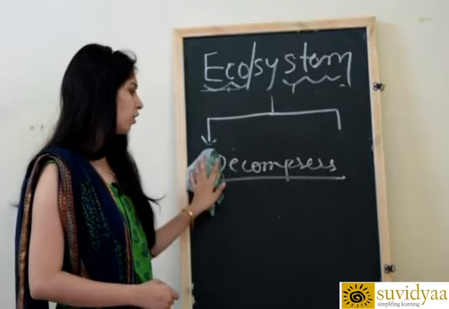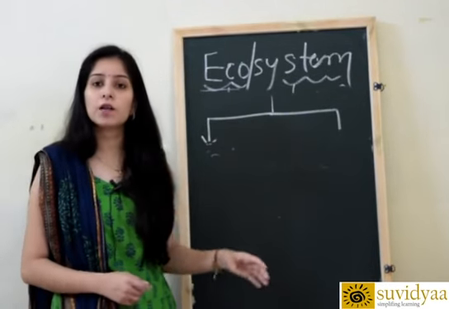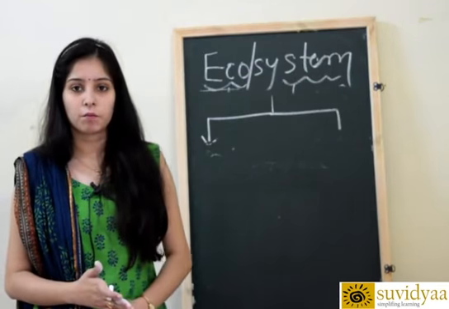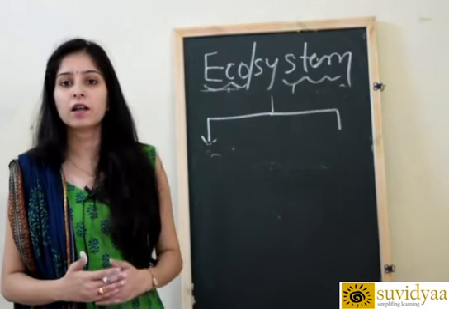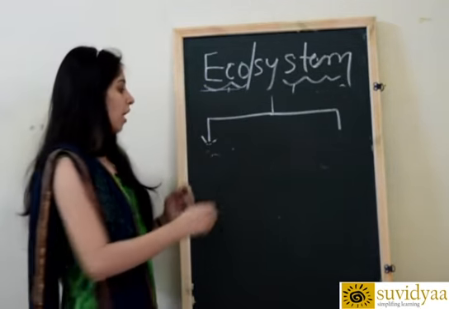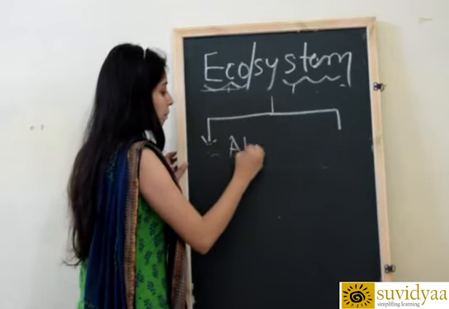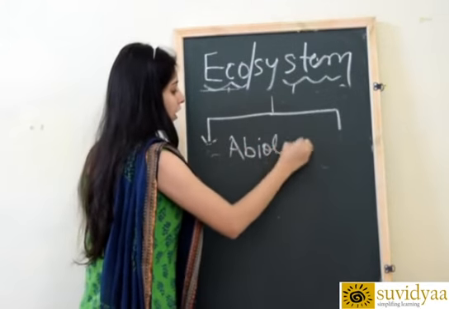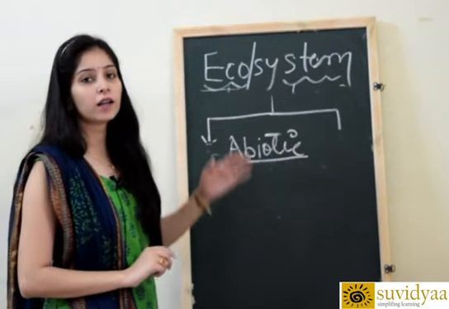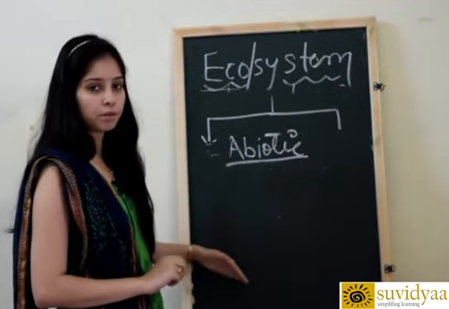So we are talking about the biotic components of the environment. First we are talking about producers or autotrophs, second are consumers, and third is decomposers. Now we are talking about abiotic components of the ecosystem. These are classified into three types.